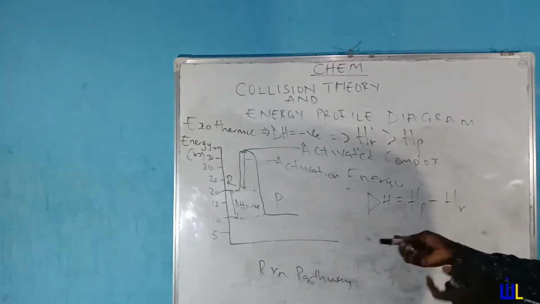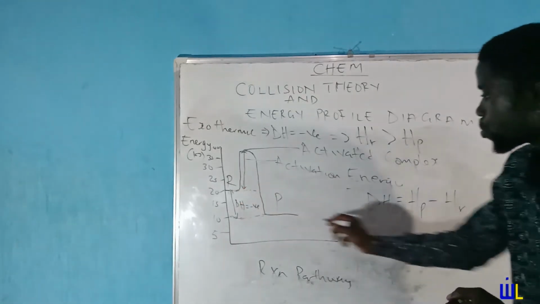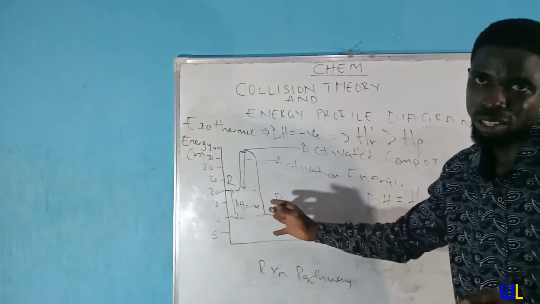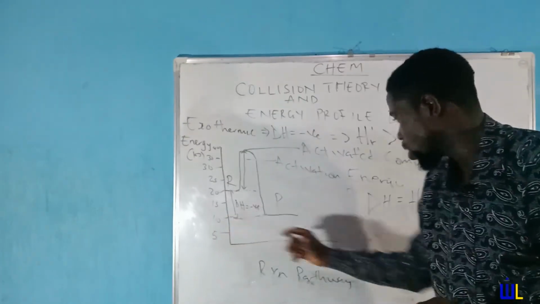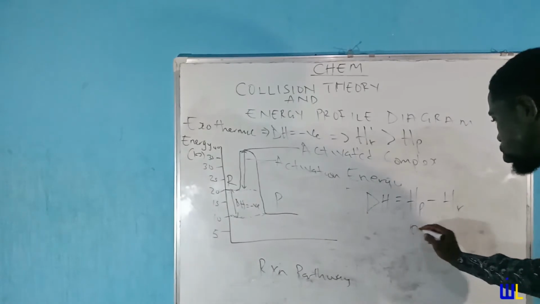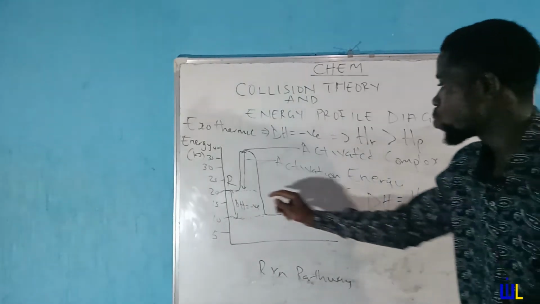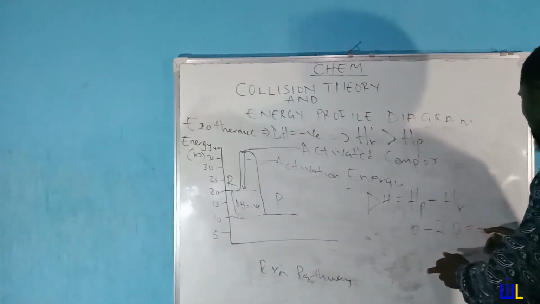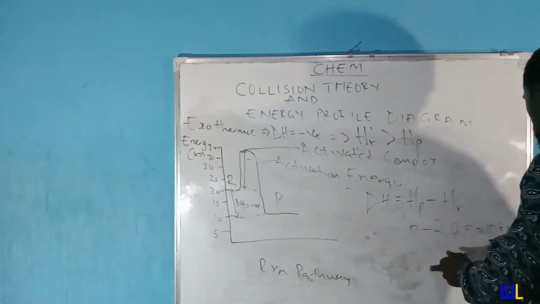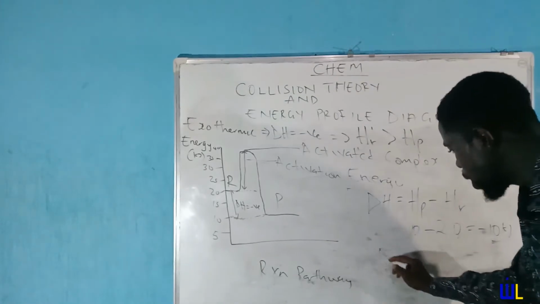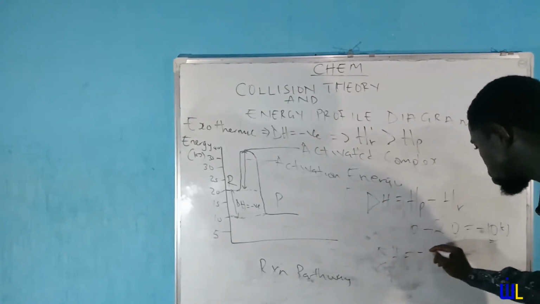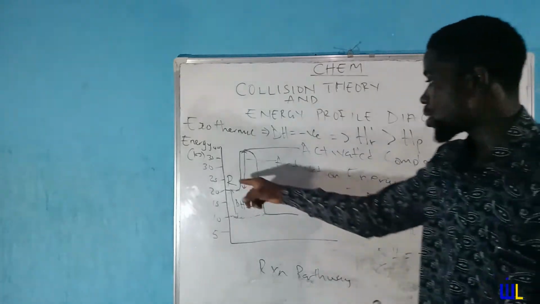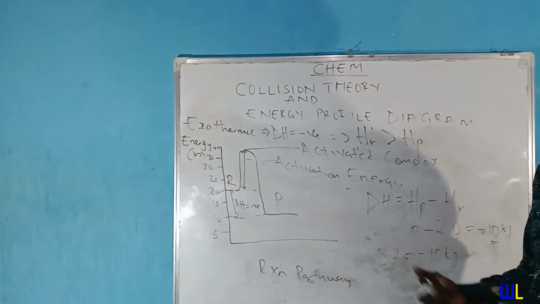Look at this diagram. It has our values labeled. What is the heat of product in this diagram? Note it is not an actual correct sketch. It's just a rough sketch. So let's say it's 10. So the heat of product is 10 in this case, minus the heat of reactant, which is way up here as 20, would give us minus 10 kilojoules. So you notice something. Enthalpy change equals minus 10 kilojoules simply because the heat of reactant was greater than the heat of product. So this is proven.